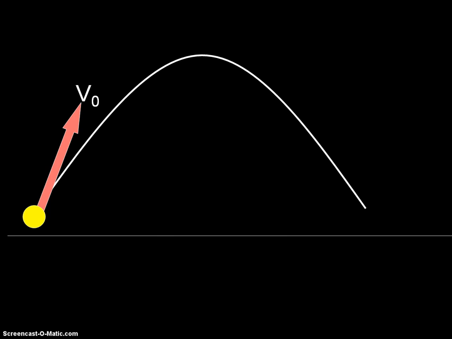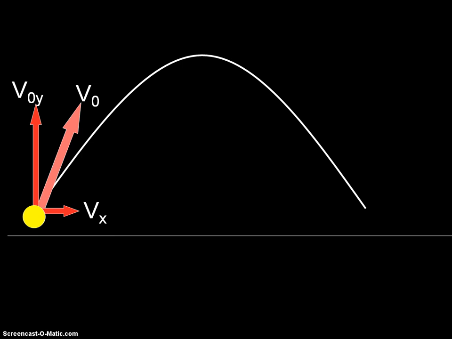We're going to be looking at a projectile that's launched at a certain angle and lands at its same height. Any projectile we can break into X and Y components. The reason we do that is so that we can do a full analysis, because we know that Vx does not change with time, but Vy will initially shrink. When it gets to the top, Vy will begin to grow. And it's only by breaking it up into these two component parts that we can then analyze what the velocity is at some time, or how long it takes to get somewhere, or how far it goes, or how high. That is the only way to do it.